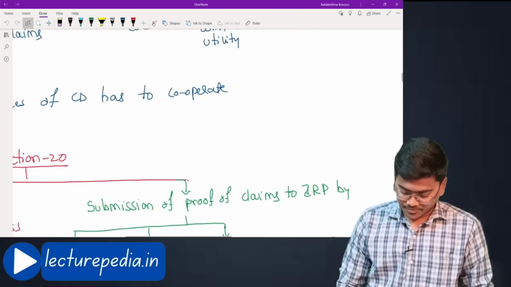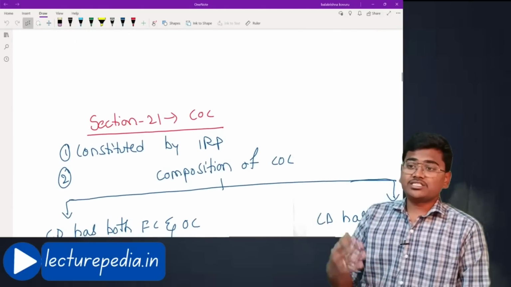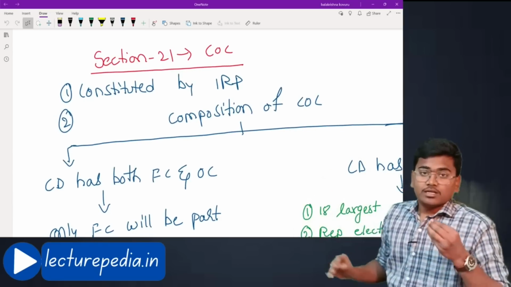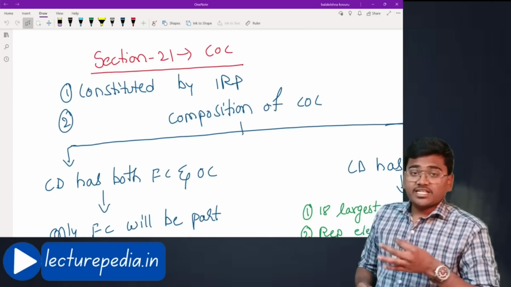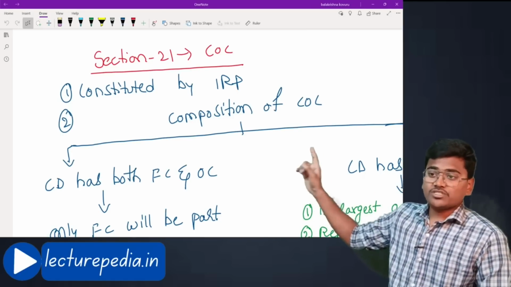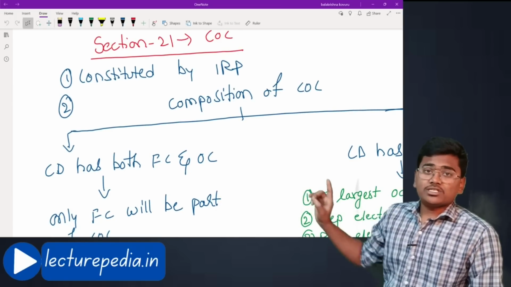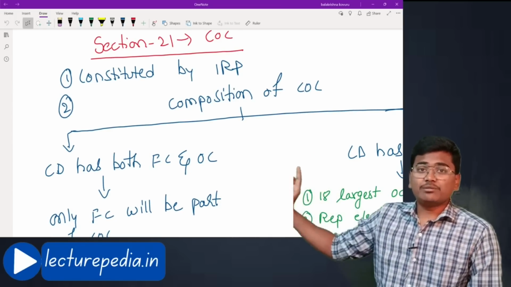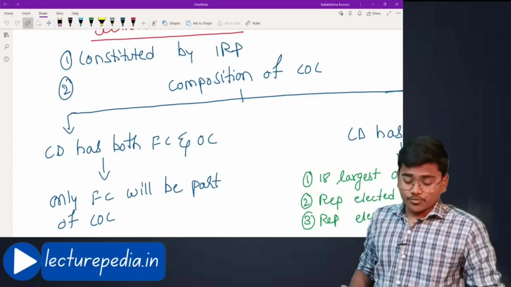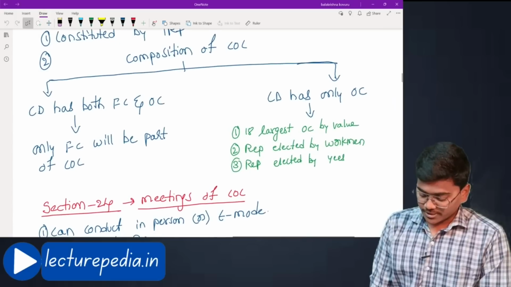Now, once the claims are submitted, what he will do? He will constitute a committee of creditors. Okay, under section 21, after receiving the claims, the interim resolution professional will constitute a committee of creditors. See, COC means committee of creditors. The first point is committee of creditors is constituted by IRP, that is interim resolution professional. After that, composition of committee of creditors. Who will be included in this committee of creditors? This is very important point. You please listen it carefully.